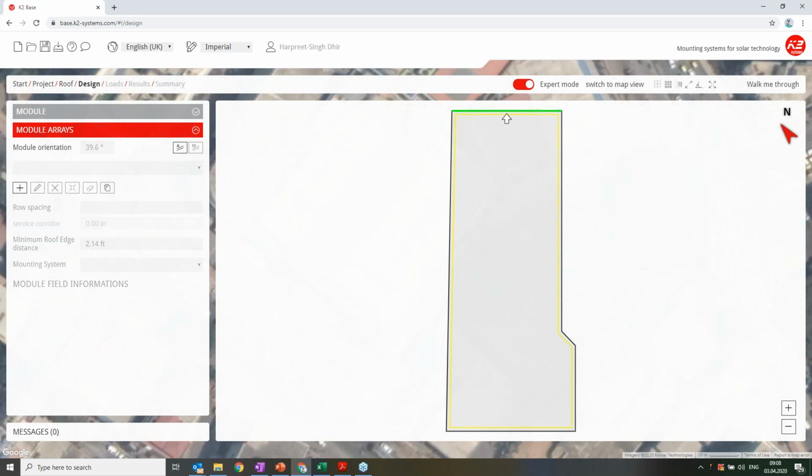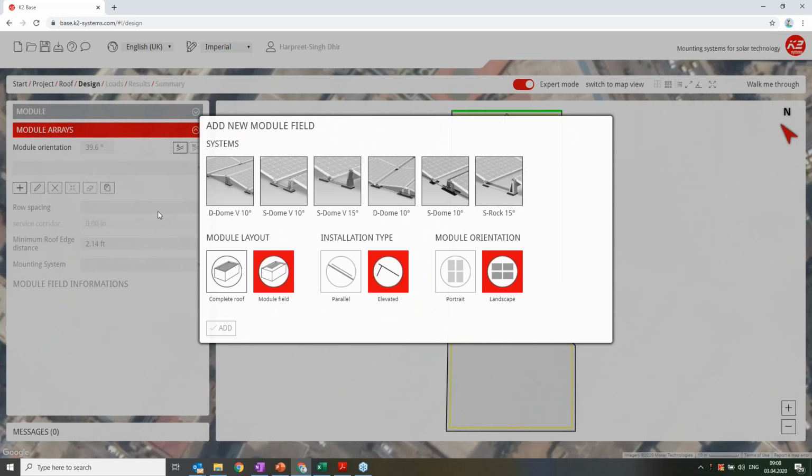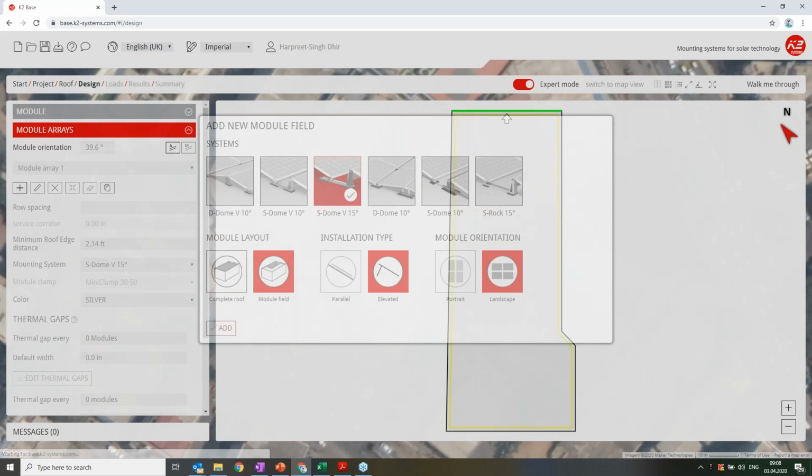And now I will draw a module array. You can also do it on the normal map, but switching to 2D view makes it much easier. Just click on the 2D view which is on the top, and now I'll select the same product, click on add, and then using my mouse and play button, I will make a module field.